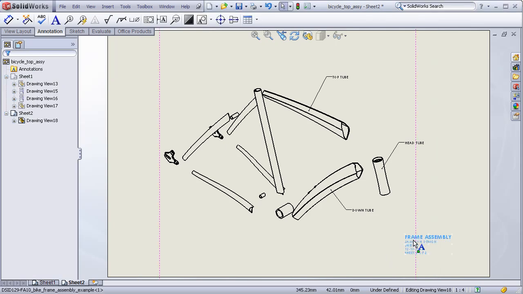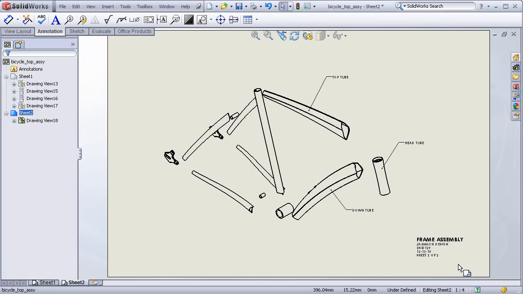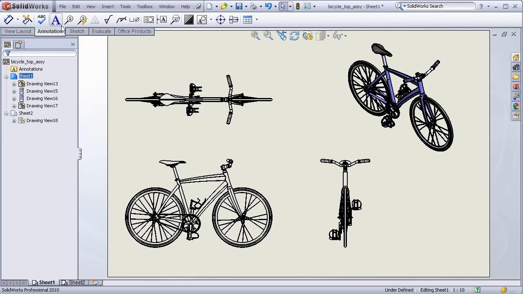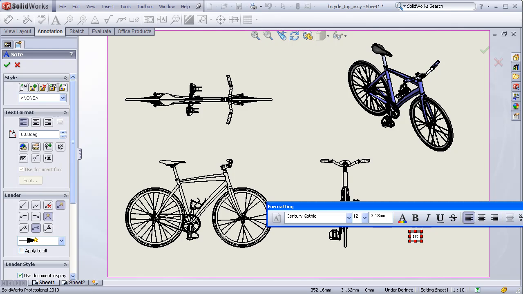I can add a similar title to my front page, going to Sheet 1, Annotation, Bicycle Assembly, Sheet 1 of 2, and so on, and go back and edit this, making this bold, changing this, say, to